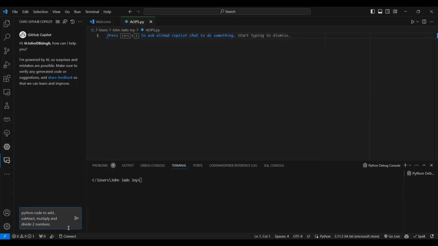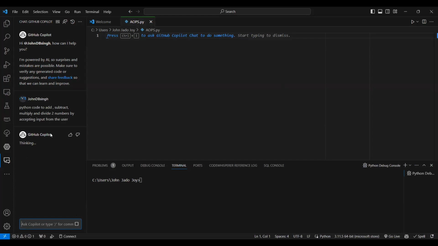We need to accept input from the user, right? Otherwise it will use its own numbers and perform the arithmetic operation. That also is fine, but I want to ask from the user, by accepting input from the user.